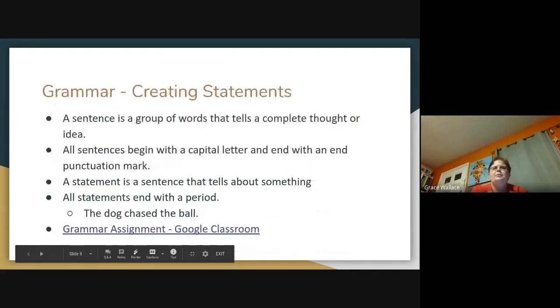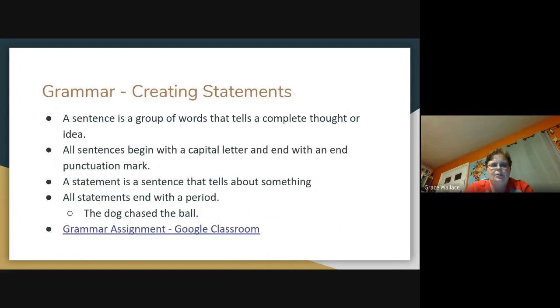All right, our last thing we're going to talk about today is grammar. And we're going to be talking about writing complete sentences. Okay, a sentence is a group of words that tells a complete thought or an idea. Every time you have a capital letter and a period mark, that is saying you have one idea in your head. Okay? All sentences begin with a capital letter, and they will end with a punctuation mark. It can be a period, it can be a question mark, it can be an exclamation point. But right now, we're just going to be talking about statements, and they end with a period for right now.